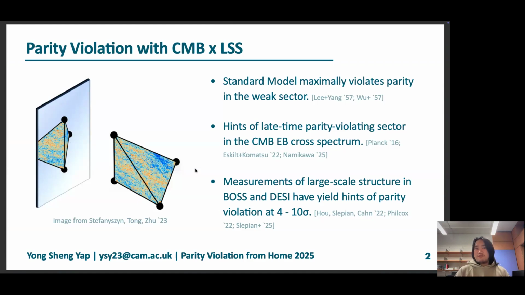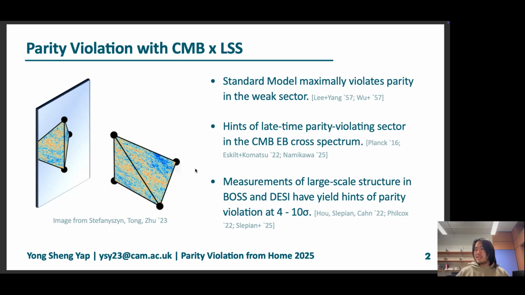Hence, we've been trying to look for parity violating signals in cosmology, and we have seen some hints, for example, in the Planck results in 2016, showing mild cosmic birefringence in the cosmic microwave background. More recent measurements of large scale structure in the BOSS and DESI surveys have also yielded hints of parity violation, ranging from 4 to 10 sigmas, depending on analyses.